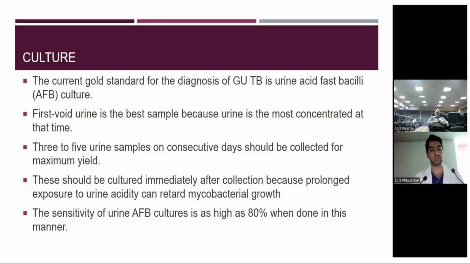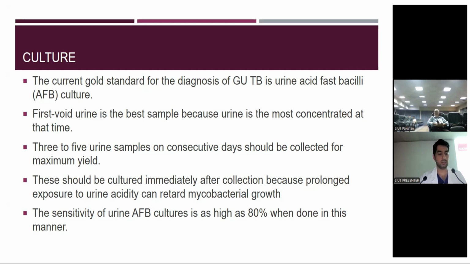When you are advising the patient to collect 3 samples of morning void, what should you tell the patients about when it should be collected? Yes, the collection should be in the first morning void, because in the morning the urine is concentrated and there is a high yield of acid fast bacilli at that time. And why should 3 to 5 samples be taken to detect the acid fast bacilli? Because there is episodic shedding of acid fast bacilli in patients with GUTB, and in one sample there may be a false negative result, and with 3 samples there is more chance to get the acid fast bacilli cultivated.